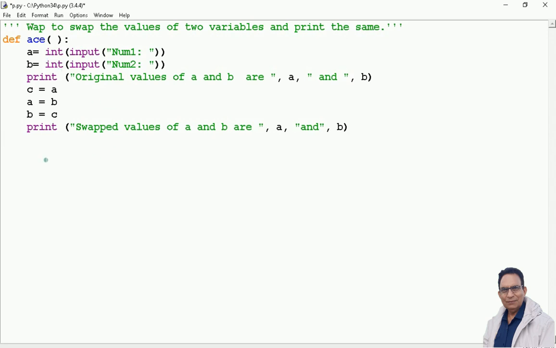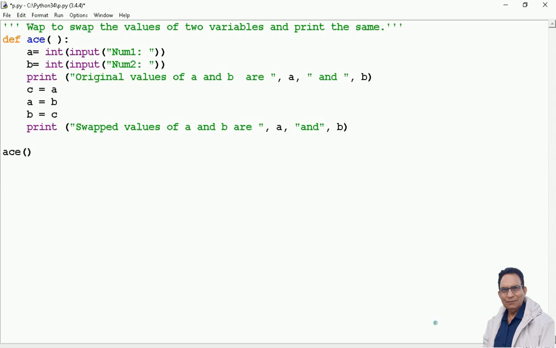So how to use this function? For that I simply have to make a call to the function like ace bracket start bracket close. So bear in mind, if a function has no return statement, then its call cannot be assigned to a value or any variable outside. So to make the call to such a function, just write the name of the function, or make the call without an assignment statement, and let us see the execution of this one now.